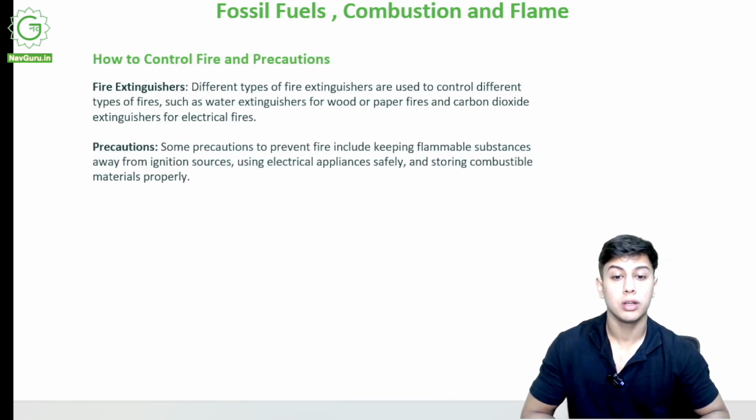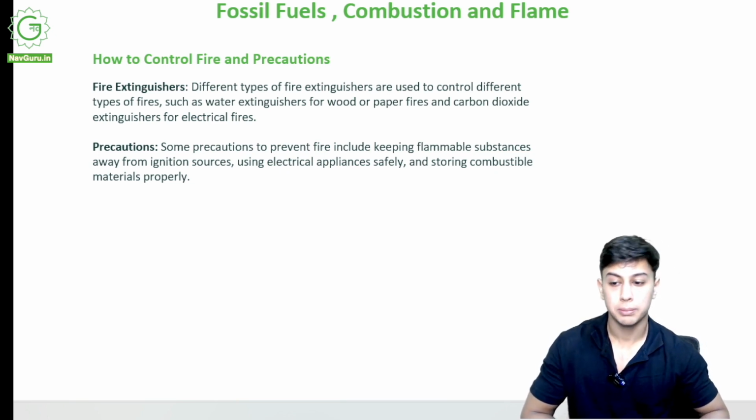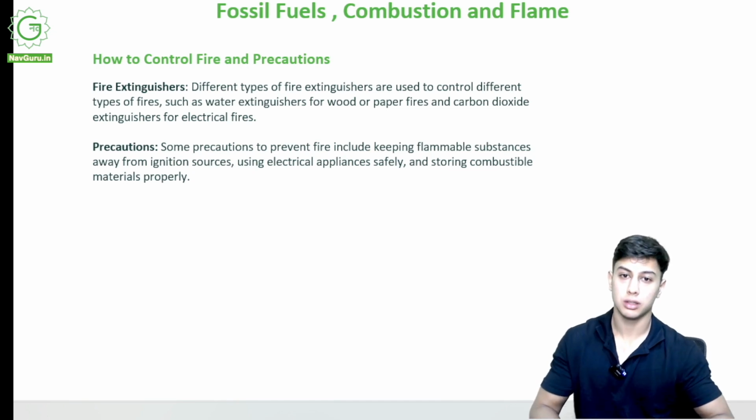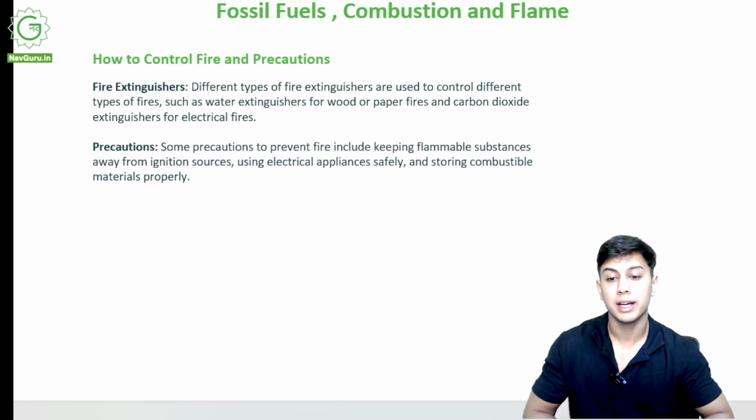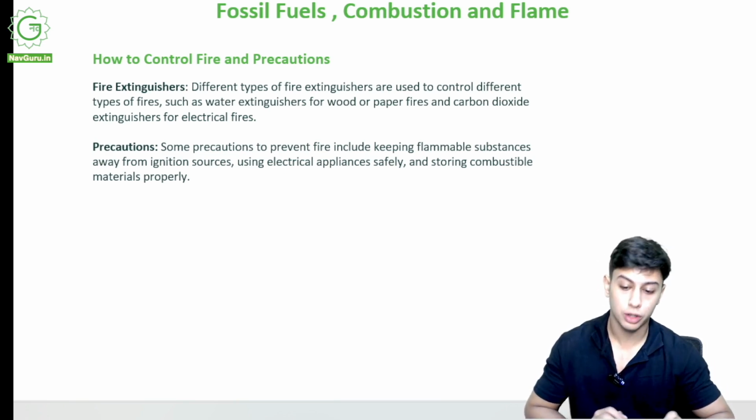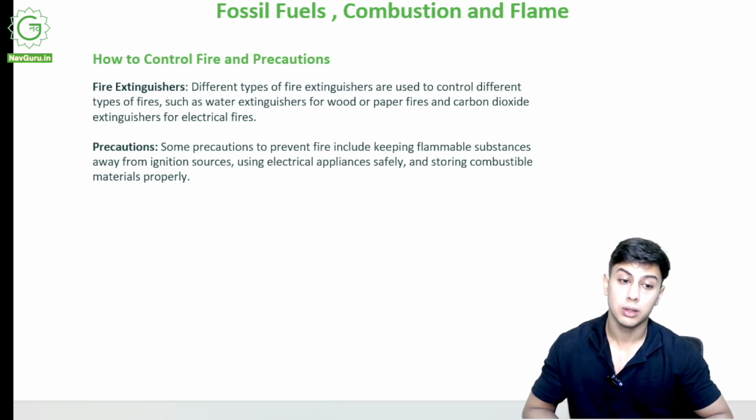How to control fire and precautions. Okay, how do I control fire? Supposedly now something has caught fire, it is inflammable, it has become very hot, and the fire is getting out of control. How do I control that fire? How do I control that combustion? How do I control those inflammable substances that have now caught fire?